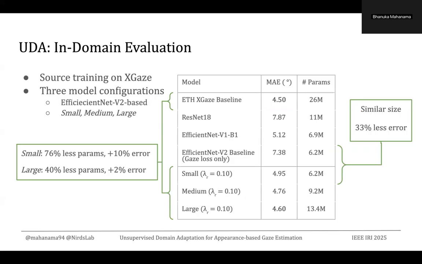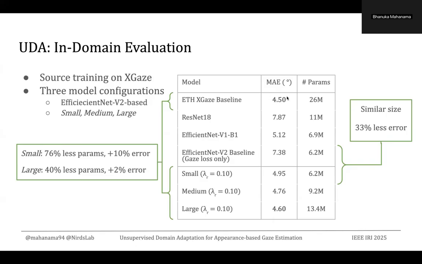In our first experiment, we trained and evaluated the model on the XGaze dataset, or we just did the source training. For these experiments, we use three models of different sizes derived from the EfficientNetV2 base model architecture. We have the small model with 6.2 million parameters, the medium model with 9.2 million parameters, and the large model with 13.4 million parameters.